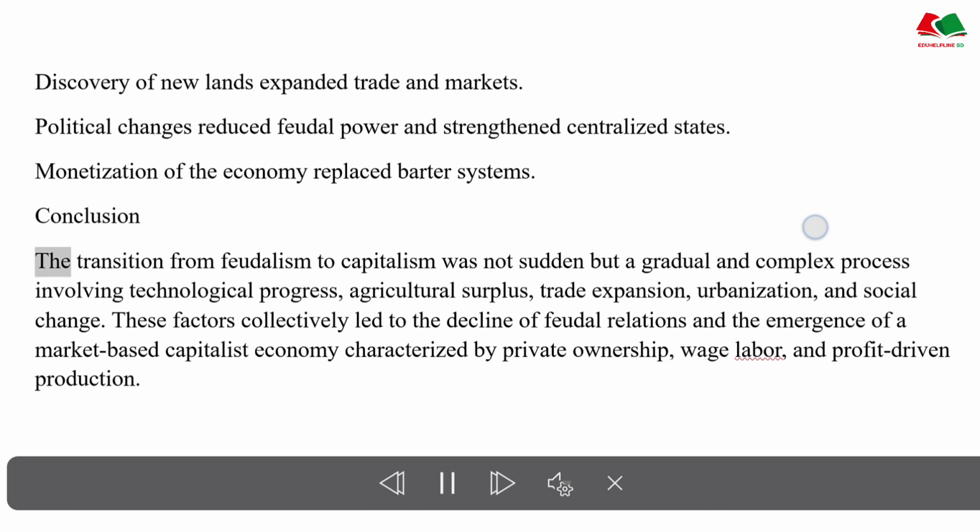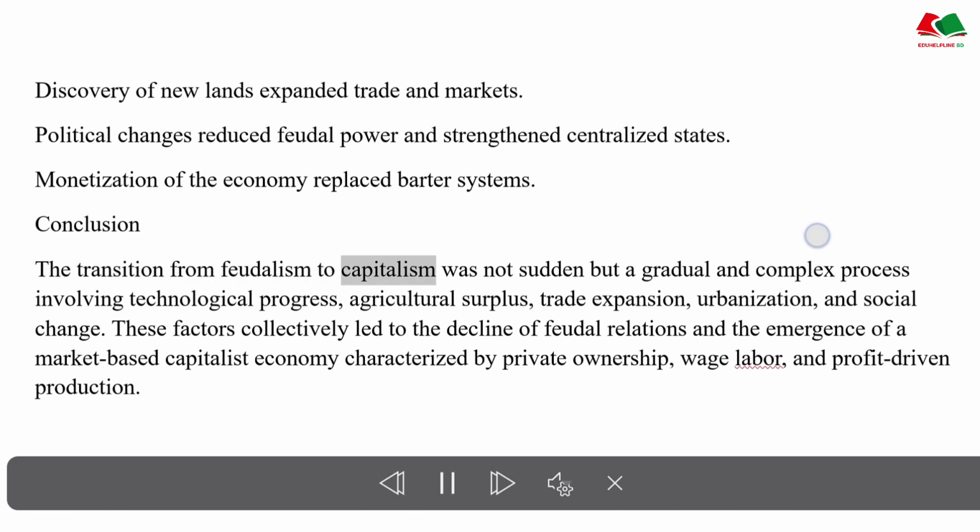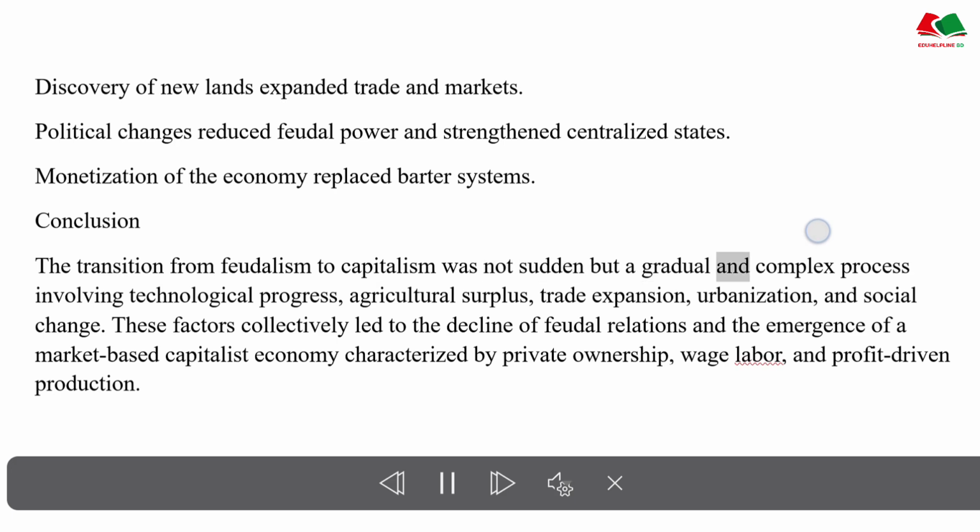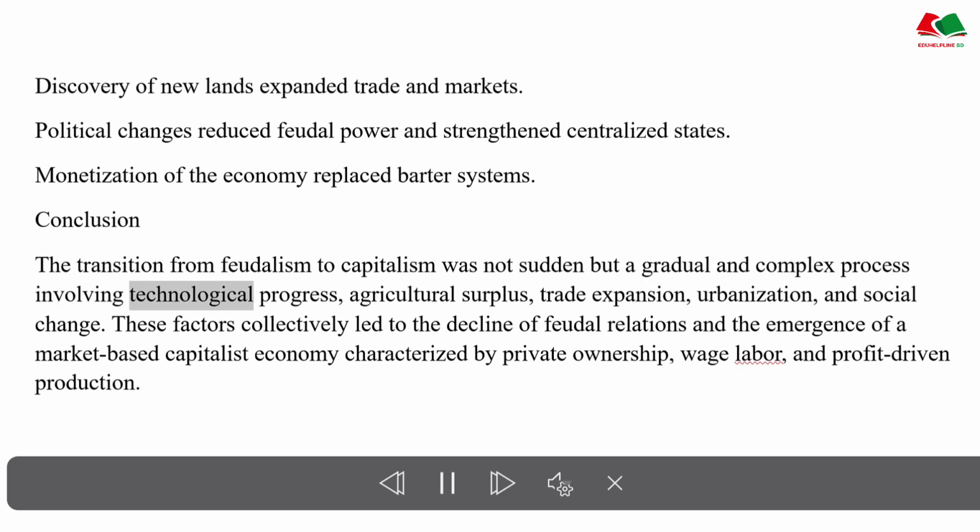Conclusion. The transition from feudalism to capitalism was not sudden but a gradual and complex process involving technological progress, agricultural surplus, trade expansion, urbanization, and social change. These factors collectively led to the decline of feudal relations and the emergence of a market-based capitalist economy characterized by private ownership, wage labor, and profit-driven production.